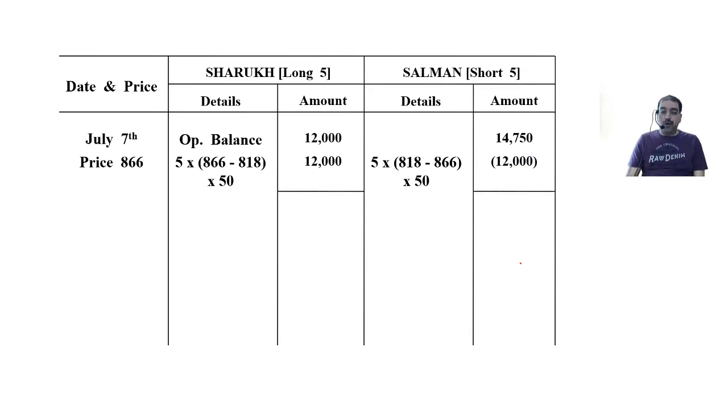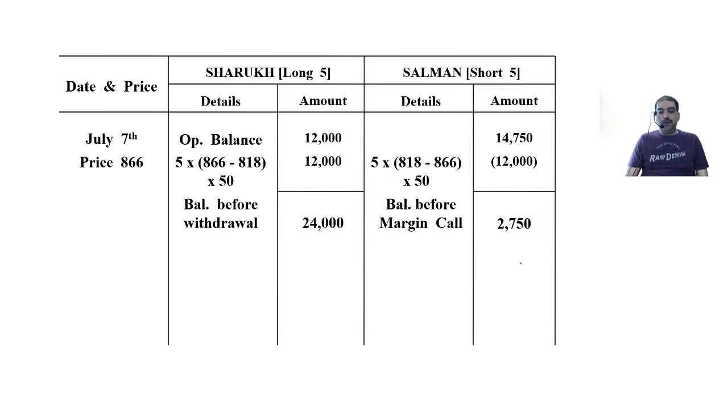Now Shah Rukh can withdraw because he is having profit. So balance before withdrawal. Salman will have to bring in cash, so balance before margin call. Shah Rukh will withdraw half of 12,000, 6,000. Salman will bring, because Salman's balance also has gone below 10,000.